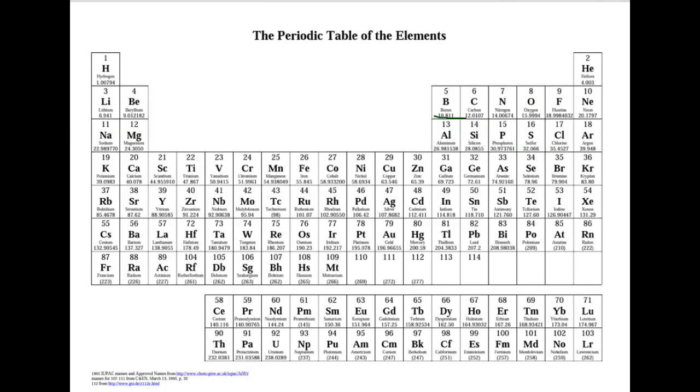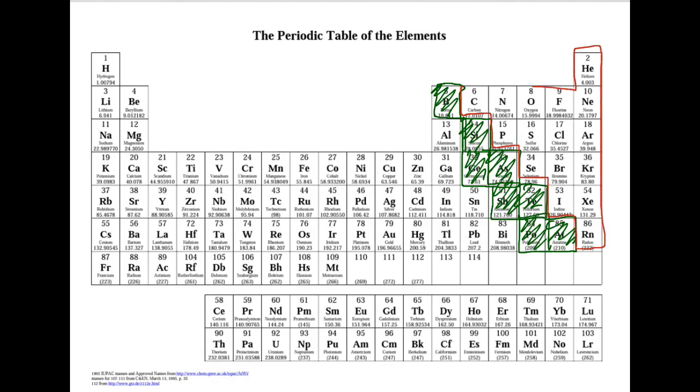There is a zigzag or staircase line that divides the table. The elements that touch this zigzag line, except for aluminum, are known as metalloids. All of the elements on the right-hand side of the metalloids, including hydrogen, are known as nonmetals. All of the elements on the left-hand side of the metalloids are known as the metals.